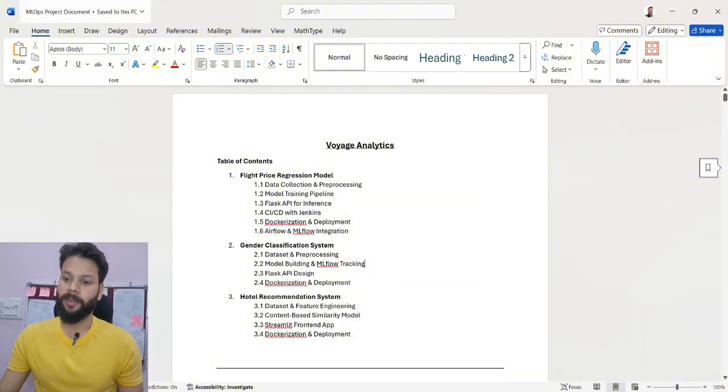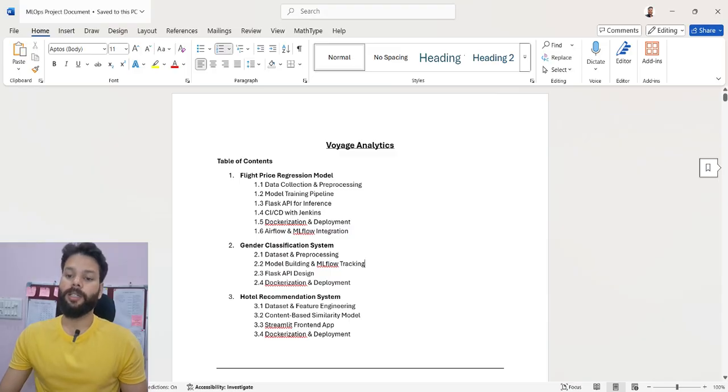So while the model metrics may not be fully optimized, the core focus is on implementing production-grade MLOps practices, ensuring the entire machine learning lifecycle is reproducible, scalable, and manageable in a real-world environment. As we all know, the travel industry is undergoing rapid transformation, and data-driven decision making is becoming a key differentiator. This project leverages a real-world dataset to build and deploy intelligent systems that enhance the travel experience by enabling smarter decisions, from flight booking to selecting hotels.